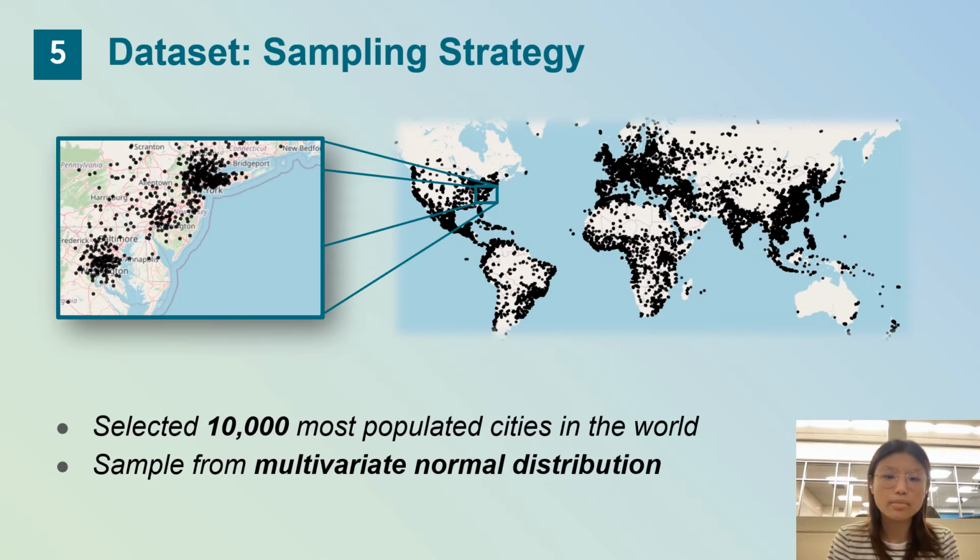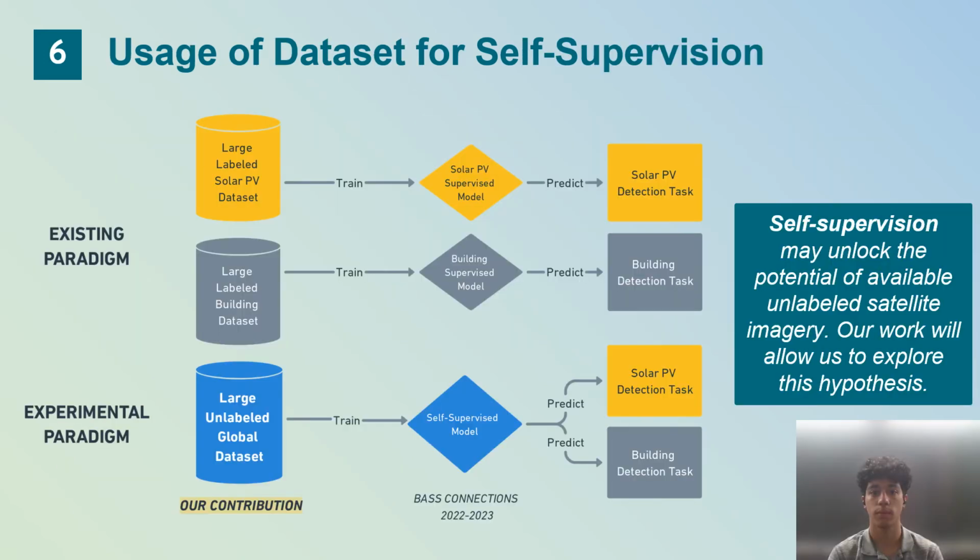In the map shown in the slide, each black dot represents the location of a set of coordinates generated, and as we zoom in, we can clearly see from the picture that the coordinates generally cluster around the cities. After 10 million sets of coordinates are generated, we then pull satellite images from those coordinates.